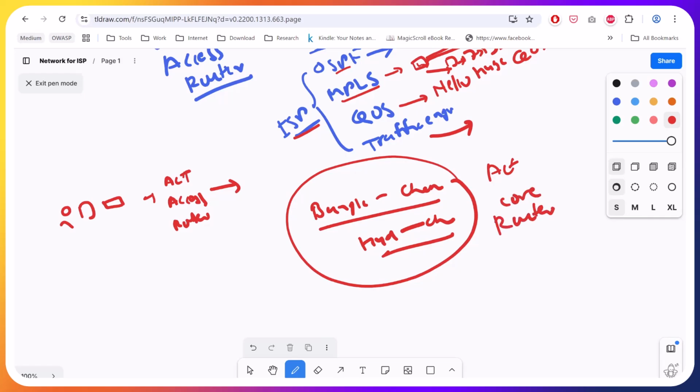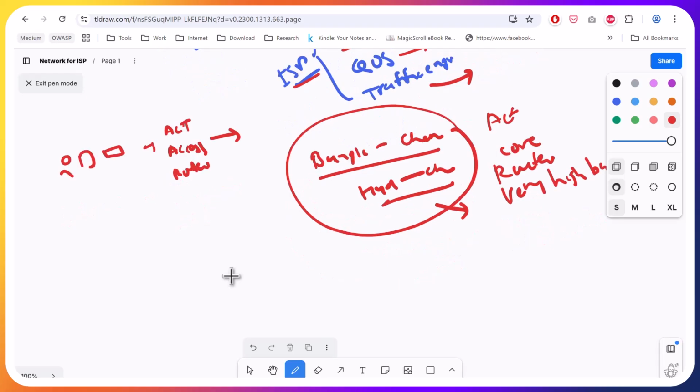They will have very high bandwidth because all traffic will come here, right? And still we have not reached the destination, right? So from the national network, we will go to the ACT internet edge.